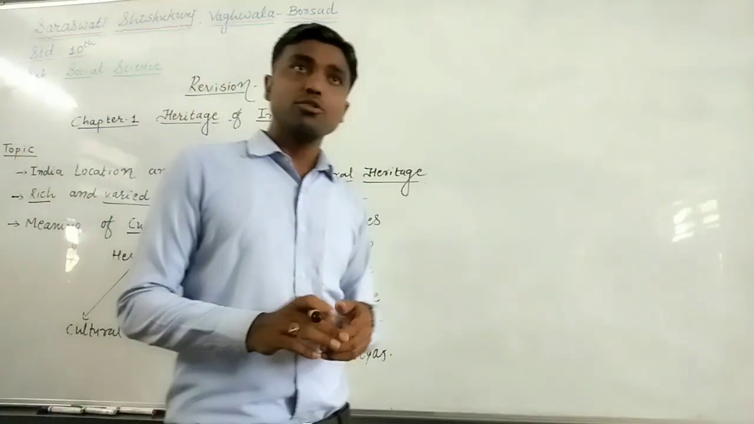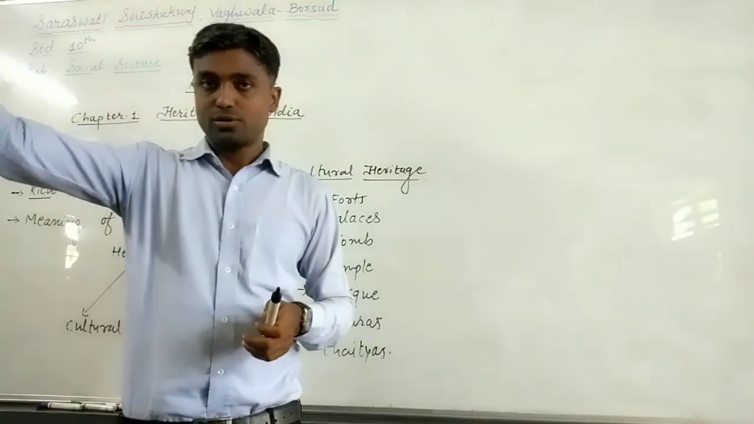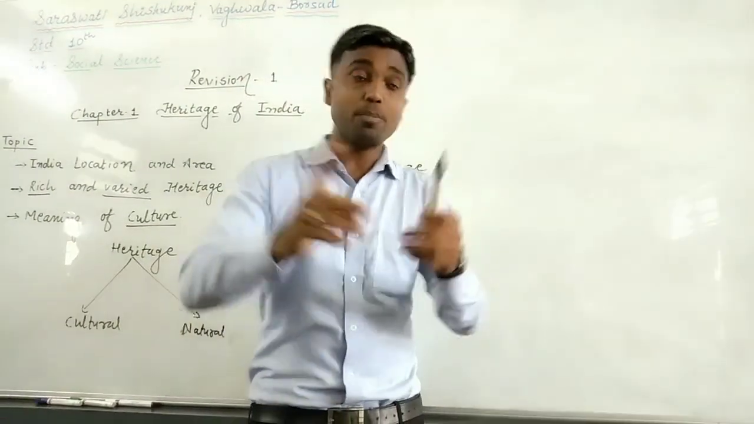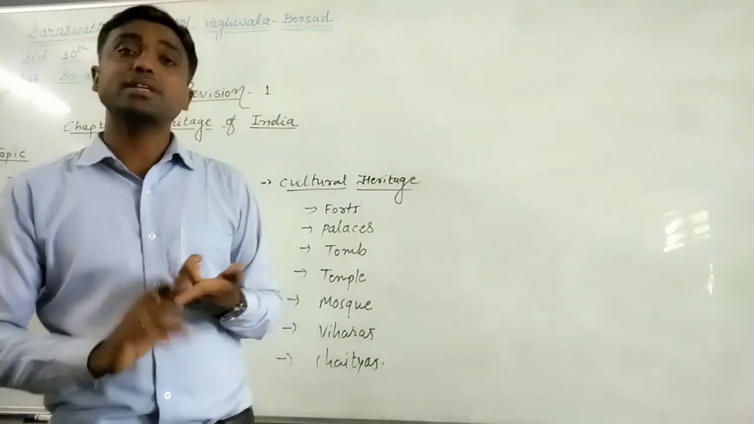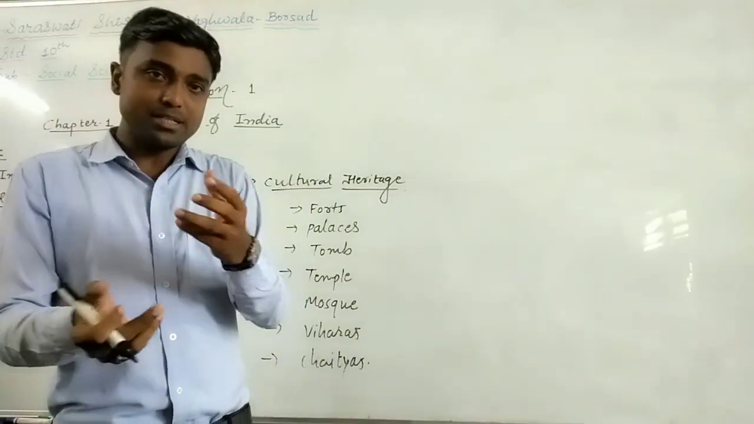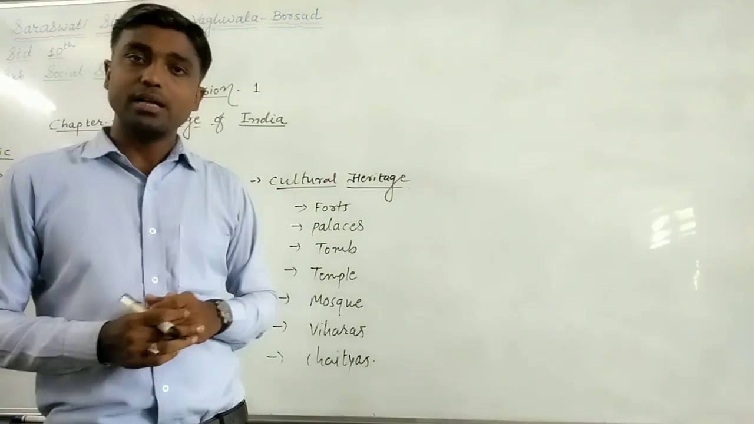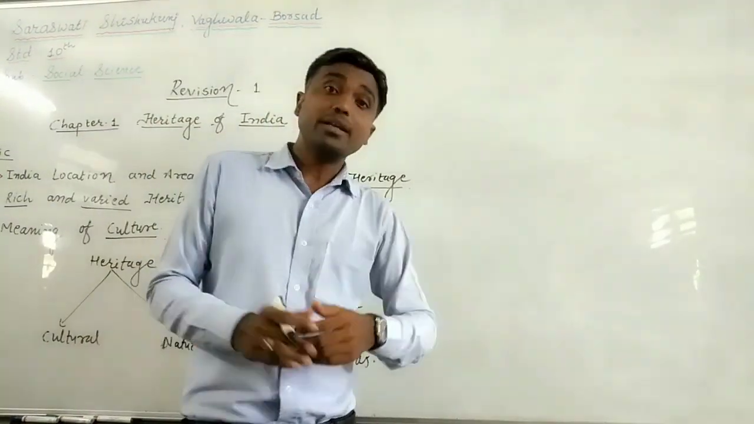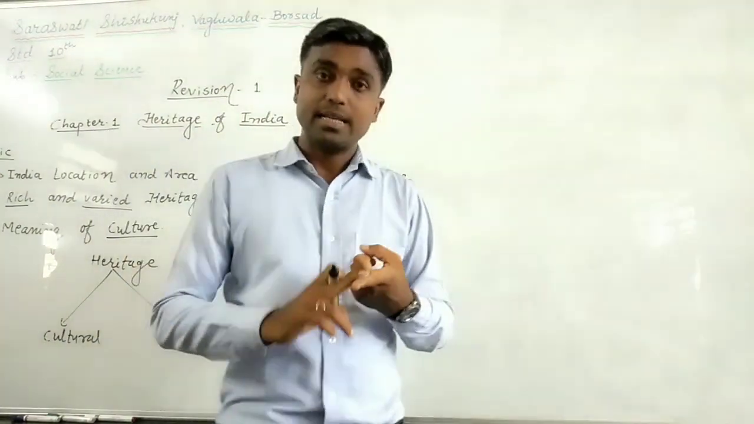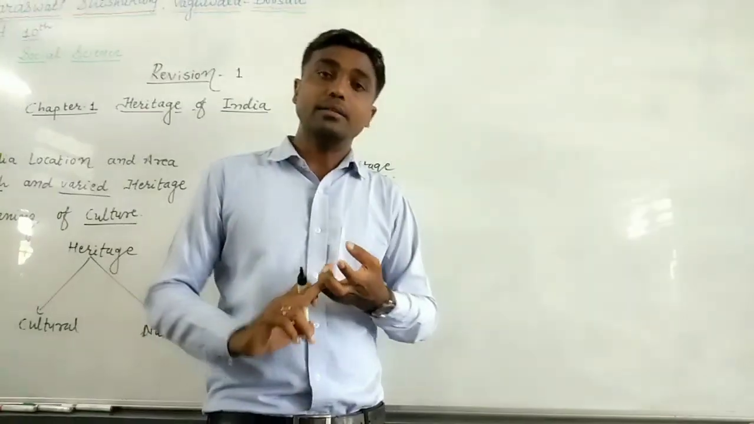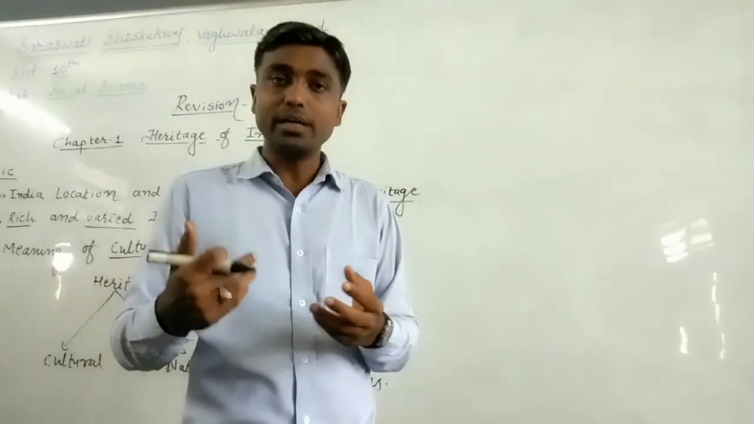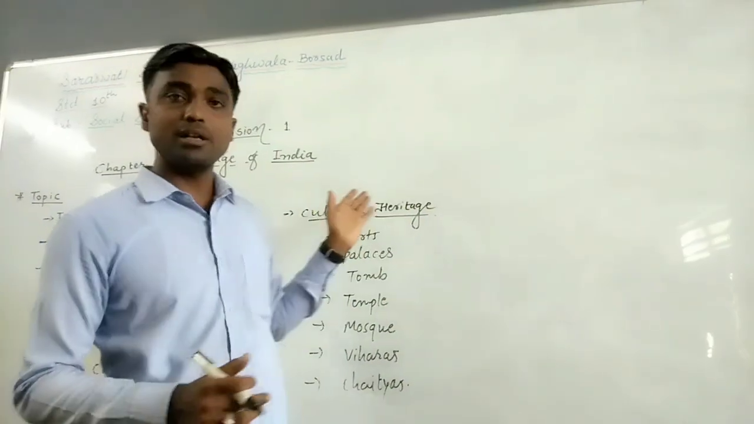Apart from this, the historical places of our freedom movement are also part of cultural heritage. For example, Dandi and Sabarmati Ashram. These are places which are also part of cultural heritage. Even our historians, sages, scientists, mathematicians, or other discoveries made by humans are also part of cultural heritage.